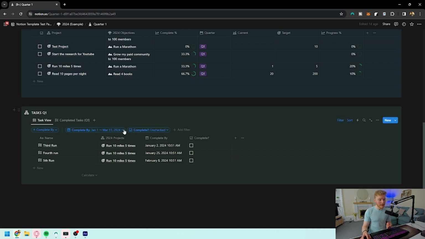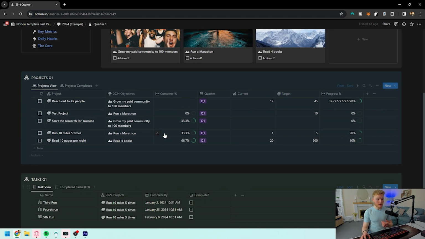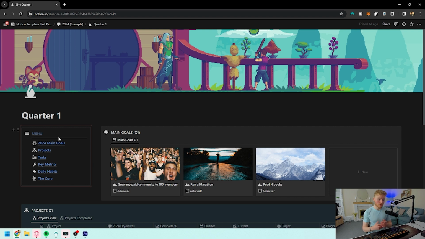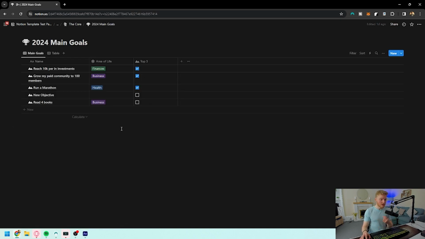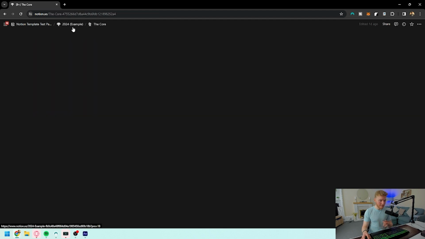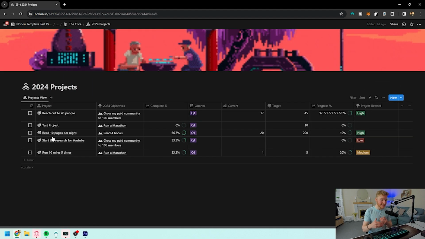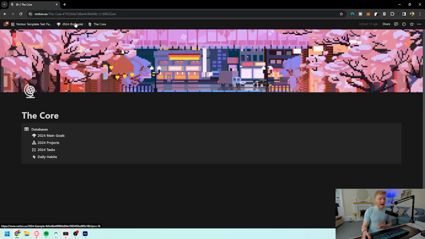You'll see that they're filtered based on the quarter themselves, and that will allow you to keep track of how the quarters are going, how things are developing, and everything's kept in one place. If you are wanting to track the actual databases themselves, this is why I keep them in the core, so that you can click onto the core databases, and if you change them from any place, it doesn't really matter. This is where they're all kept, where you're probably not going to spend that much time.